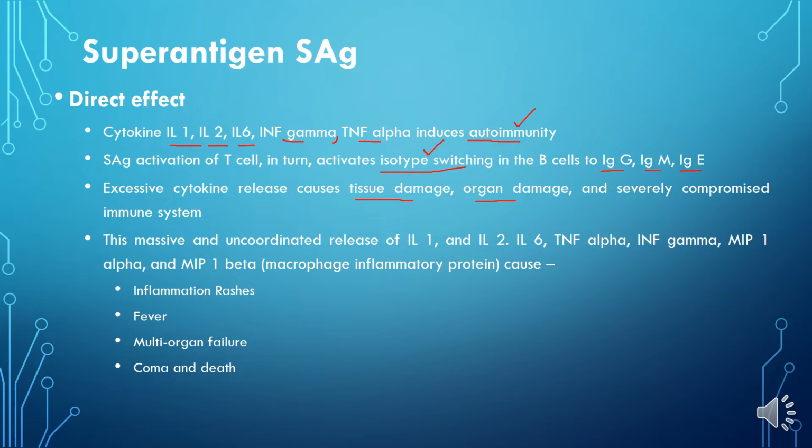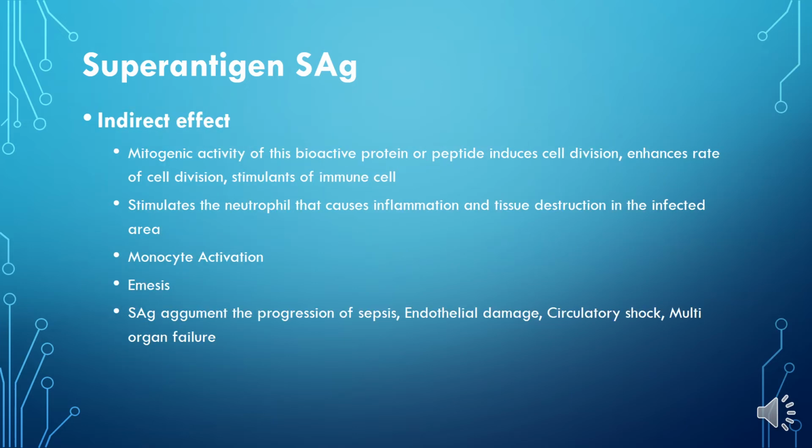So all this cytokine release and tissue damage is manifested by these symptoms, that is inflammation, rashes, fever, organ failure, and ultimately at maximum it can even cause death. There are also indirect effects of superantigen.